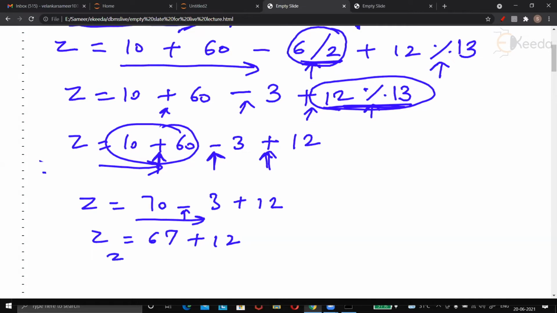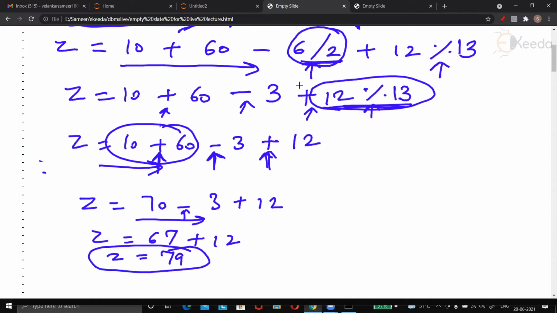And now finally Z is, somebody on chat, let me check. What is that? L to R? L to R, yes. Yes, sir. Left to right. Yeah, very well said. Left to right. So 67 plus 12, that will be 79 is the answer. Z will be 79. That's the value of that particular variable.